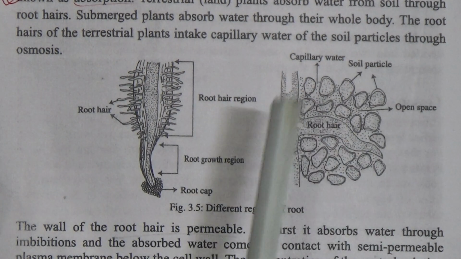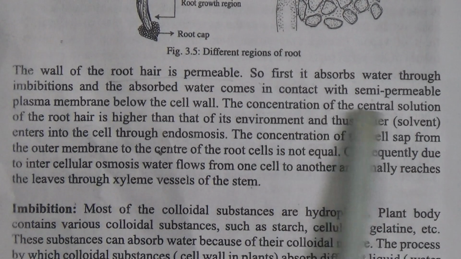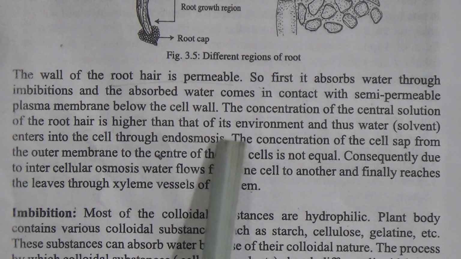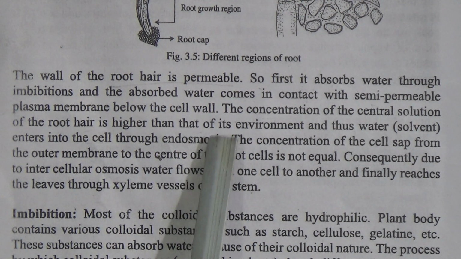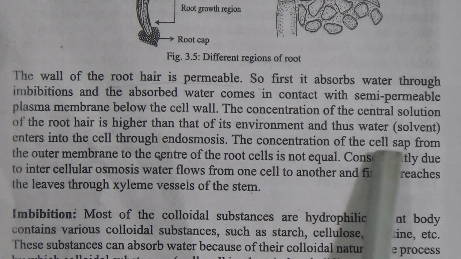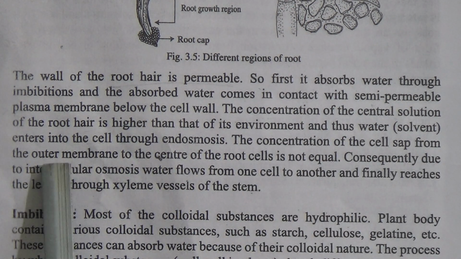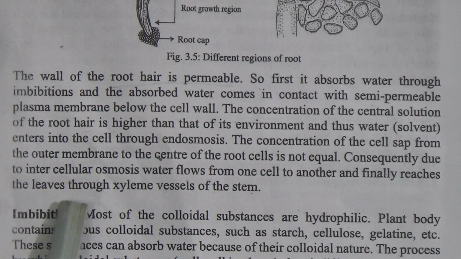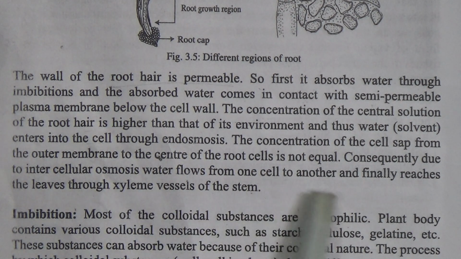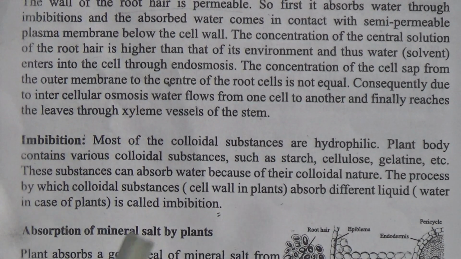Root hair of terrestrial plants takes in capillary water from soil particles through osmosis, and the wall of the root hair is permeable. So first it absorbs water through imbibition, and the absorbed water comes in contact with the semi-permeable plasma membrane below the cell wall. The concentration of the cell sap of the root hair is higher than that of its environment, and thus water enters into the cell through endosmosis. The concentration of cell sap from the outer to the inner cells of the root is not equal. Consequently, due to intercellular osmosis, water flows from one cell to another and finally reaches the leaves through the xylem vessels of the stem.